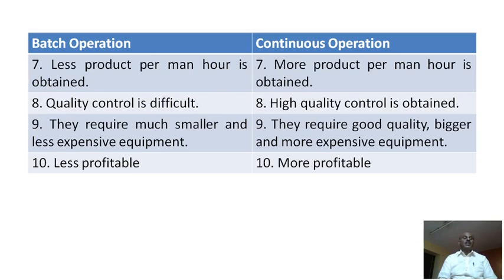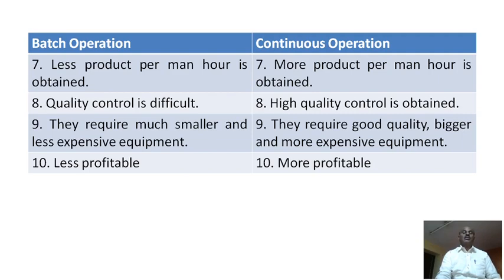Batch operation is less profitable because it is run by small scale industries, and you remember the profit is less. But in continuous operation, it is more profitable. It is generally used by multinational companies and large scale industries, and this process is always preferred. So this is the difference you remember between batch operation and continuous operation.